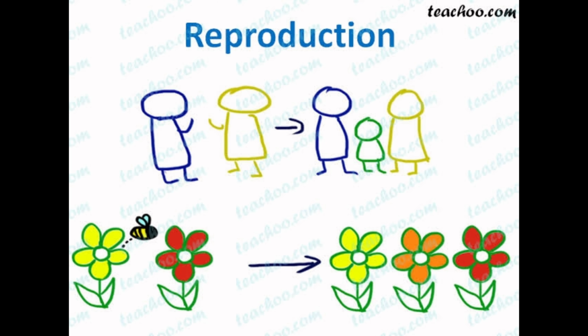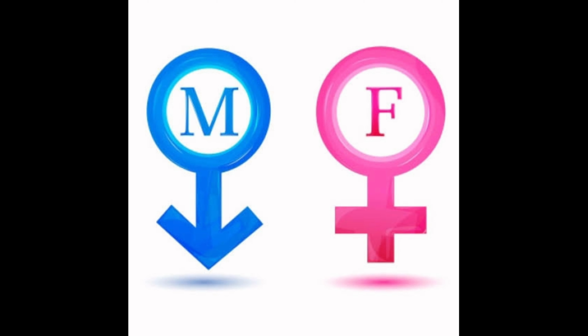Reproduction gives rise to variations. This process is not very essential for the survival of the individual, but it is very essential for the survival of the species as a whole. So let us study the process of reproduction, growth and development mainly in humans and in plants in this chapter. Here the first topic is, in your book it is 14.1, reproduction, growth and development in human beings.